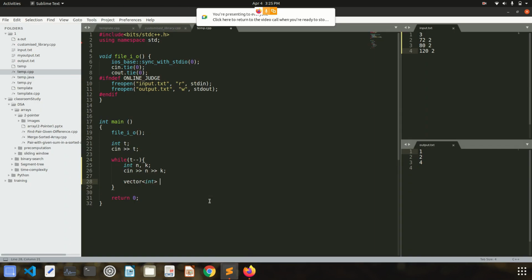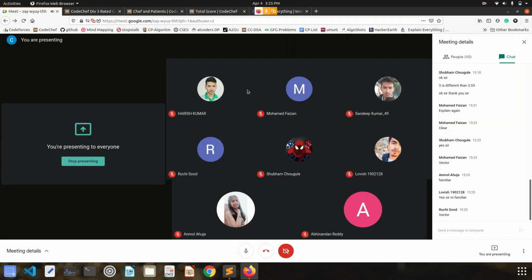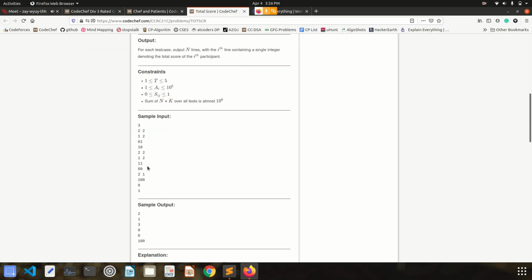I've used a vector, and what name should I give? Okay, I'll give it the name points, and it will store k values. I'll run a loop till k and take input points[i]. And after this what will be given to me? After this I will be given binary strings, and for each binary string I have to output the total score that person has scored.